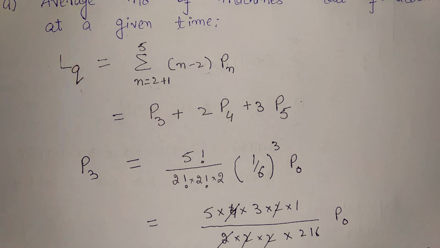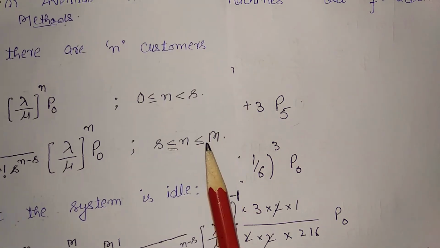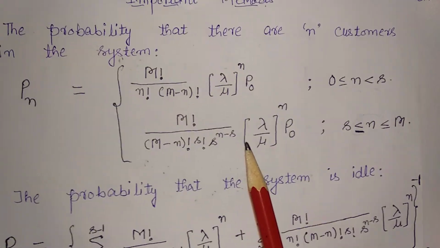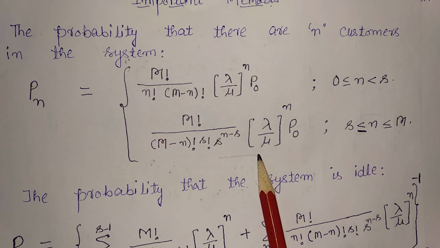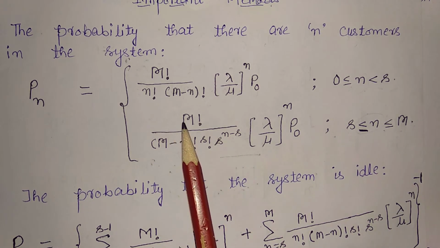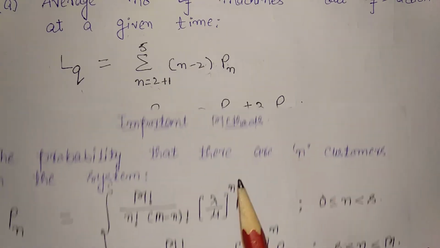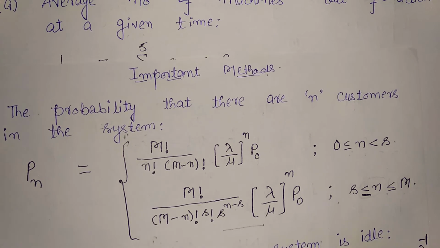For this, we are given the method. Now here n is 3, that is the number of customers in the system is greater than the number of servers, so I will use this method for calculating Pn. Here n is greater than s, so it is m factorial, that is 5 factorial, upon 5 minus n factorial.